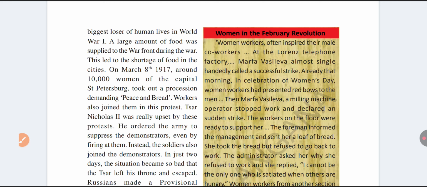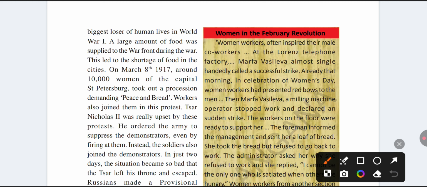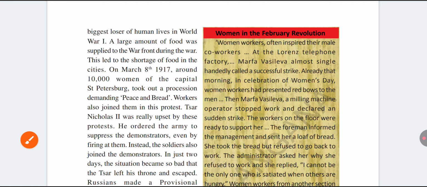But instead of firing and controlling the demonstration, soldiers also joined the protest, joining the demonstrators. In just 2 days, the situation became very bad.